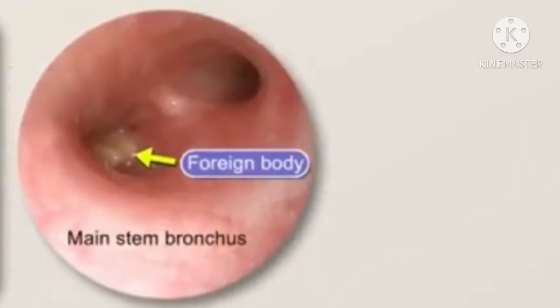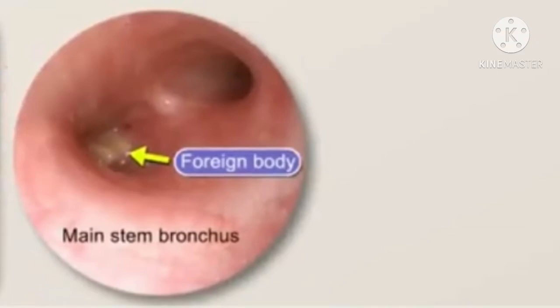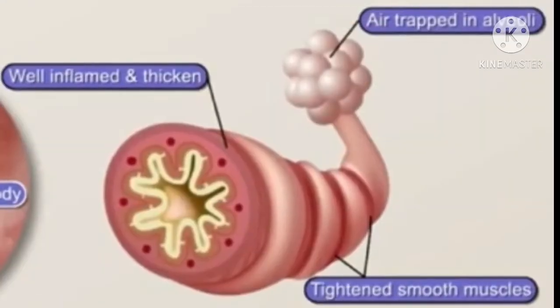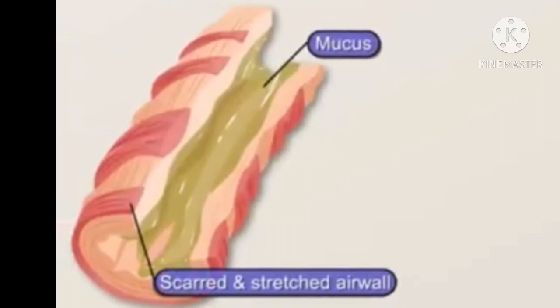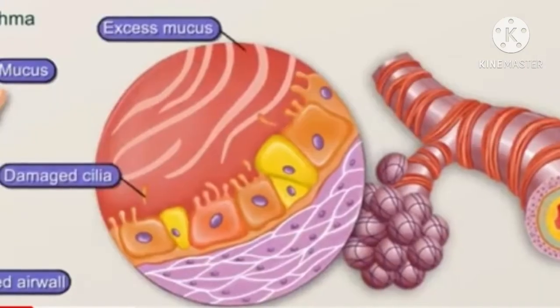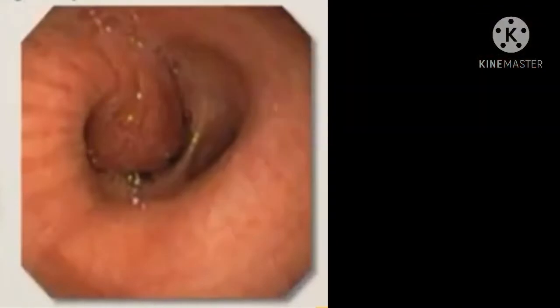Second is foreign body aspiration, which is particularly in children. Third is bronchial asthma. Fourth is bronchiectasis. Fifth is chronic bronchitis. And lastly is the intrabronchial tumor, a centrally located bronchogenic carcinoma, which is a first sign